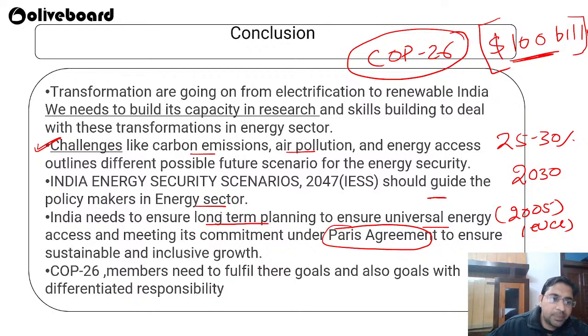Okay, COP26 members need to fulfill their goals, with differentiated responsibility. Every country is not the same, so every country's responsibility is also different. India has shown the world that even though we are a developing country, we are doing so much for renewable energy. So every country should follow the same scenario that India is following.